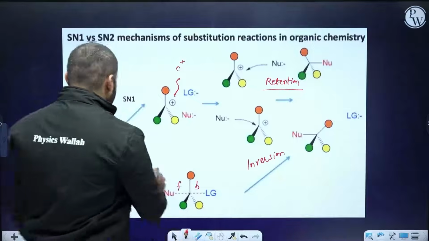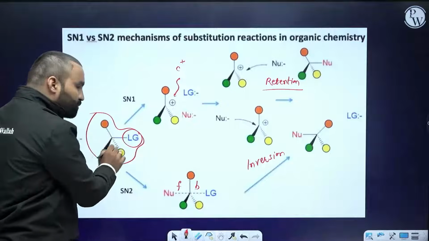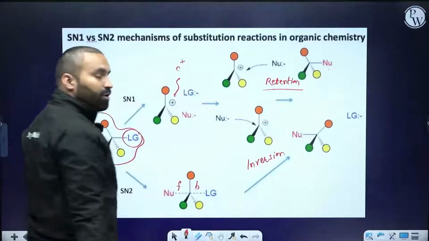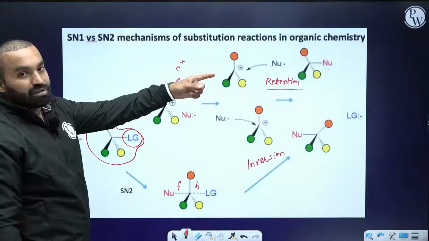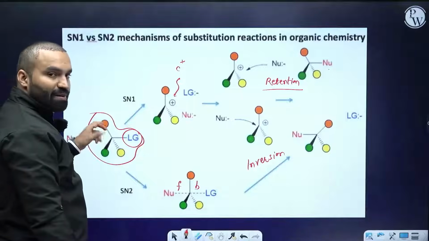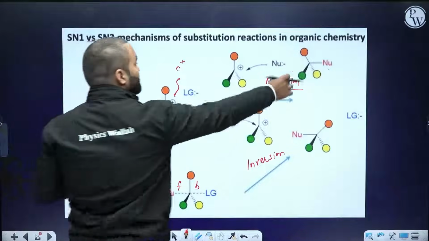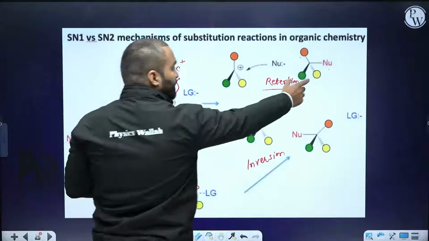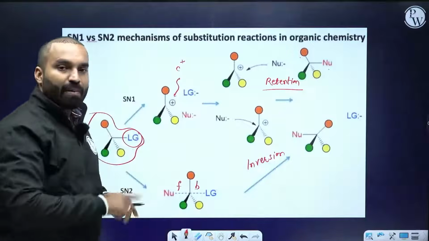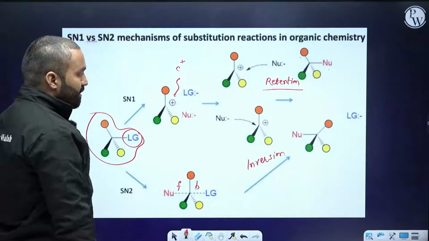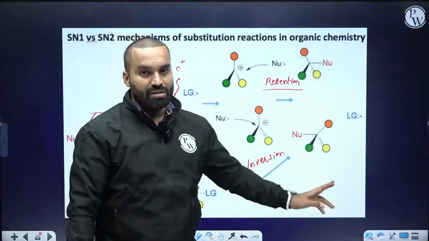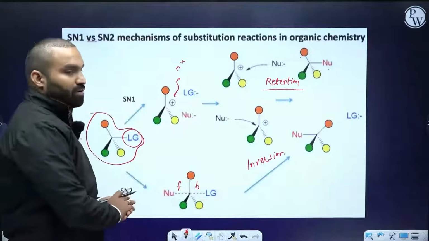See this, the relative position of these groups is not changed. Wherever the nucleophile was, wherever the leaving group was, the nucleophile has come to the same place. Wherever this group was present, it is still present on the same side. Wherever these green and yellow dots are, these groups are also present at the place where they were originally present. But here they are relatively changed. Here their spatial arrangement is changed. That spatial arrangement is known as configuration.